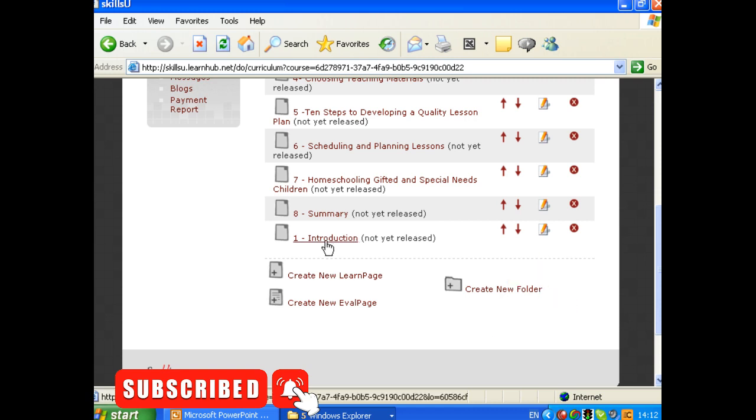And now I'm going to put things in order. I want to move introduction right to the top, so I'm going to go here. Oh no, I didn't want to do that. Let's move this one back up again. You see how that's moved. Move it up again.